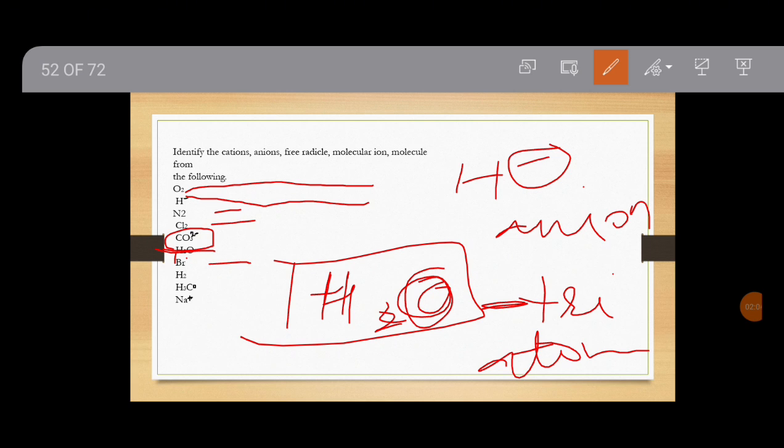Now H3C dot is a free radical. Cl is also a free radical if chlorine has a dot on it. Cl dot means it is a free radical, but if it has no dot on it, then it is a diatomic molecule. And Na plus means that it is a cation. So these are all the examples related to cation, anion, free radical, and molecular ion.